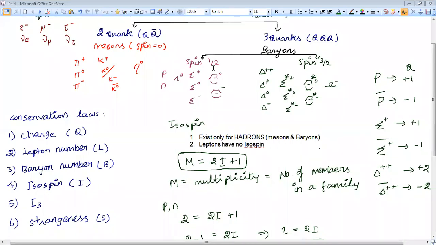Okay, I'll ask you one more question. What is the isospin of antiproton? We have found the isospin for proton. What is the isospin for antiproton?